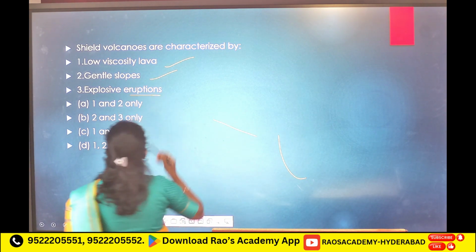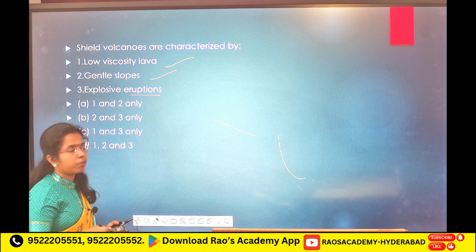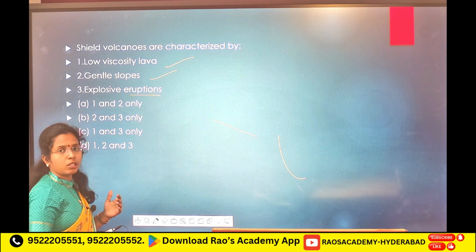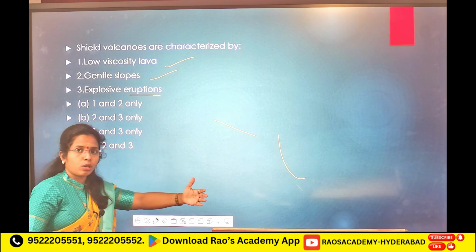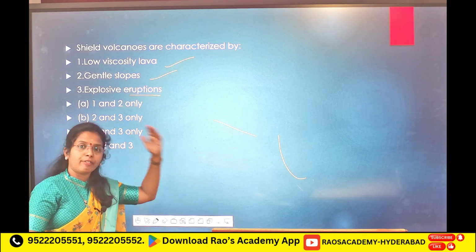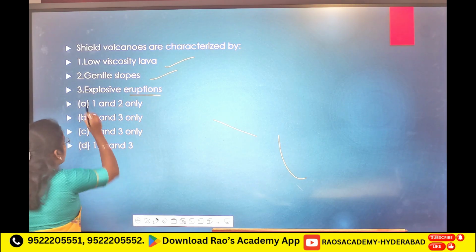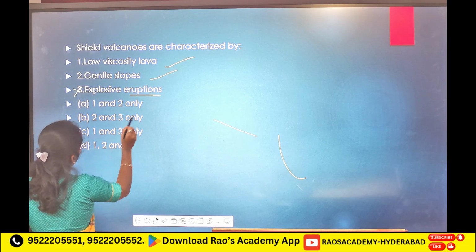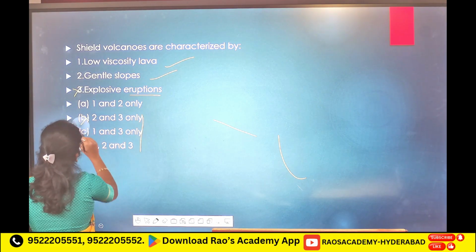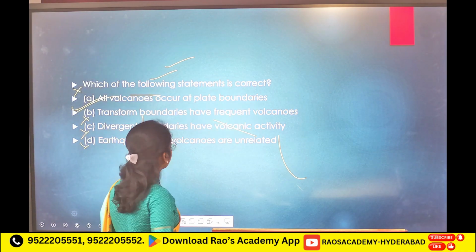Explosion? Gentle slopes means no explosion, right? Where you will see gentle slopes? Near slow eruption, effusive volcanoes, not explosive volcanoes. Explosive eruptions is wrong. So, if you take 3, A is the correct answer, 1 and 2 only.